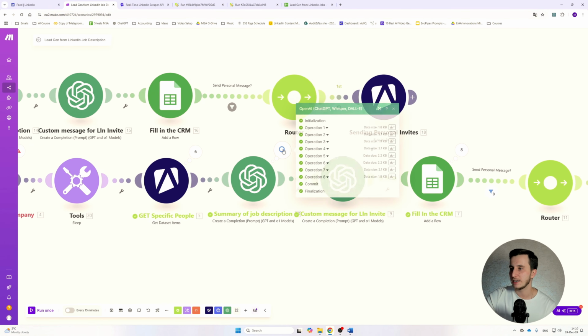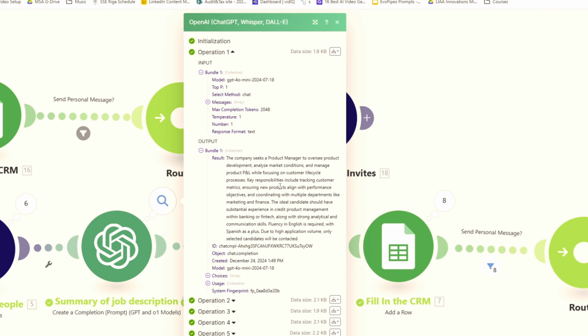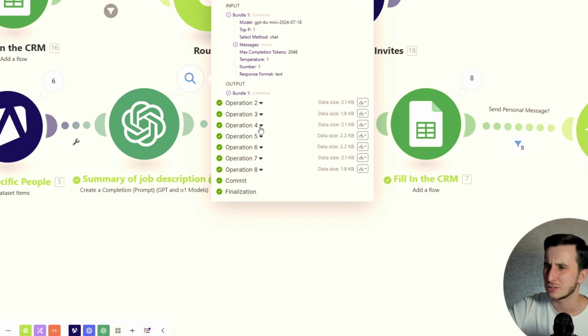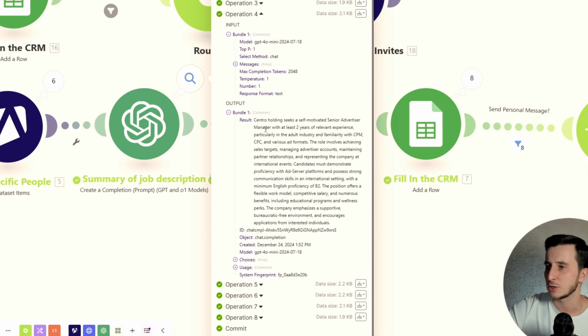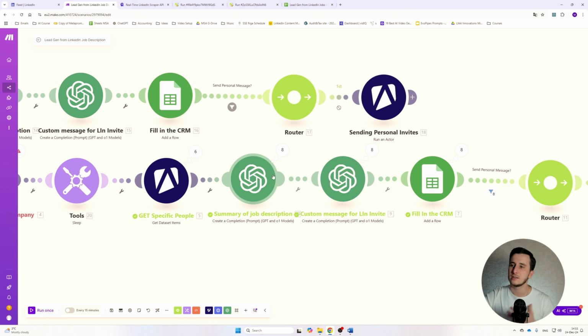So then we go there, and what ChatGPT does here is just summarize what the company is saying. The company seeks a product manager to oversee product development. Product manager is not actually what we're looking for, so let's look at this one. Centro is another company. Holding seeks a self-motivated senior advertising manager, 2 years of experience, CPM, CPC, and that stuff. Paid advertising probably. The role involves achieving sales targets, etc. So it's a kind of short description. This is for us, so next time we actually know what we are talking about.